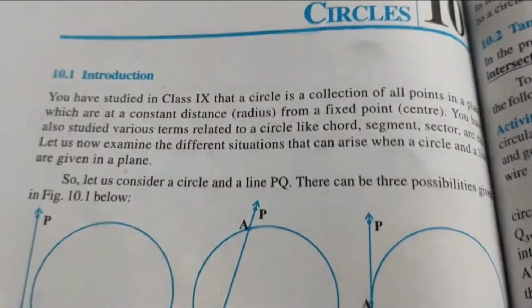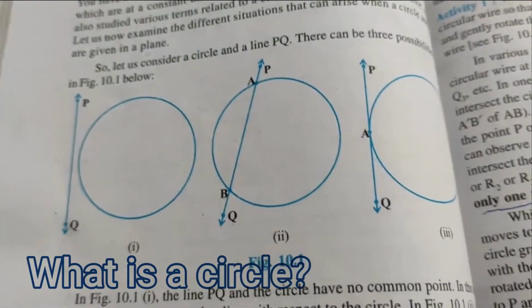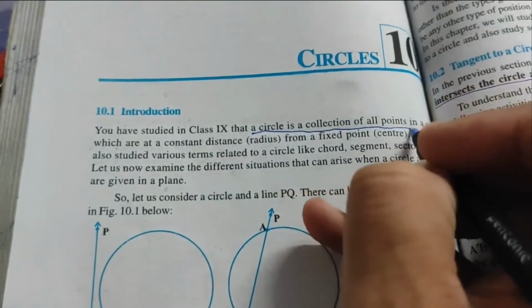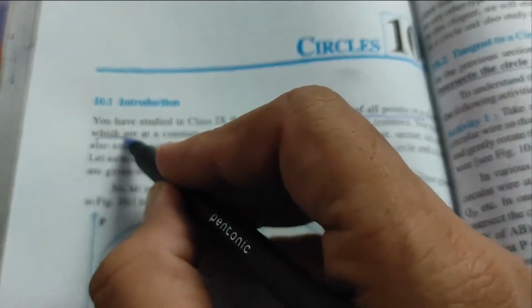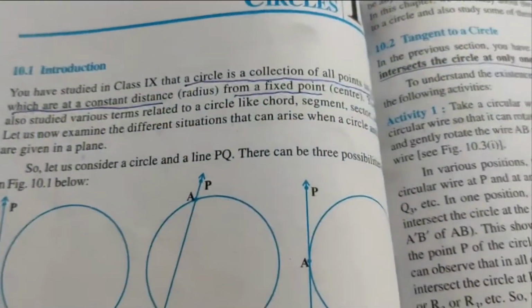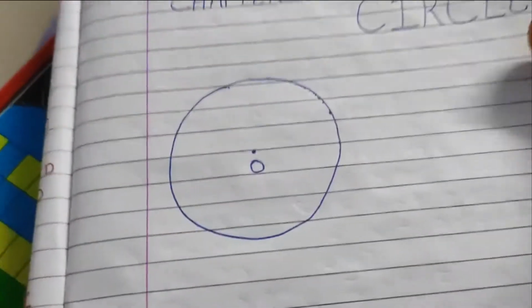Right. So you have studied in your 9th standard what is a circle. So a circle is a collection of all points in a plane which are at constant distance from a fixed point. Okay, I'll just elaborate it.